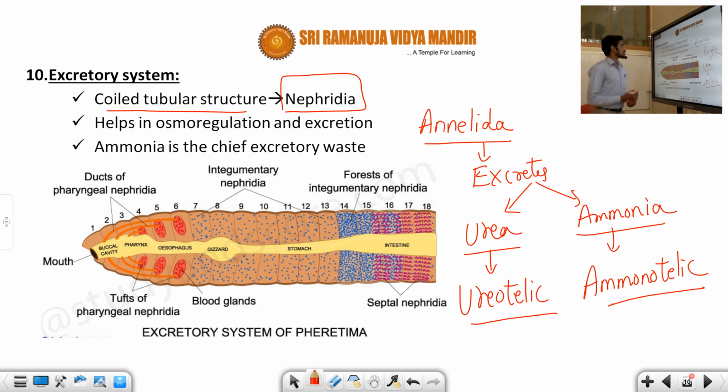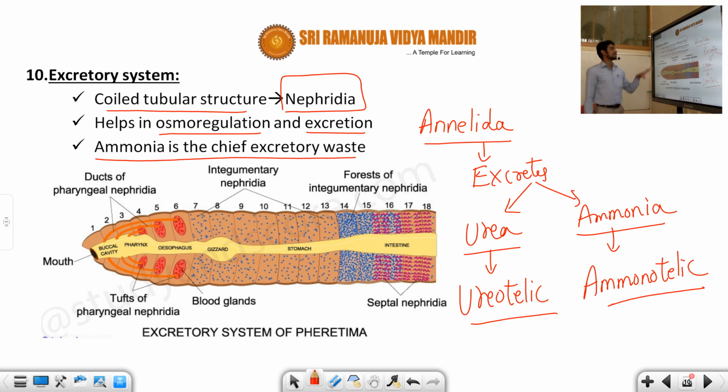So what can the nephridia do? It helps in osmoregulation. What is the meaning of osmoregulation? It is maintaining the equilibrium of both salts and water. Nephridia also carry out excretion of waste materials like ammonia, urea, etc. Ammonia is the chief excretory waste material. The majority of Annelida excrete ammonia, and some Annelida also excrete urea.